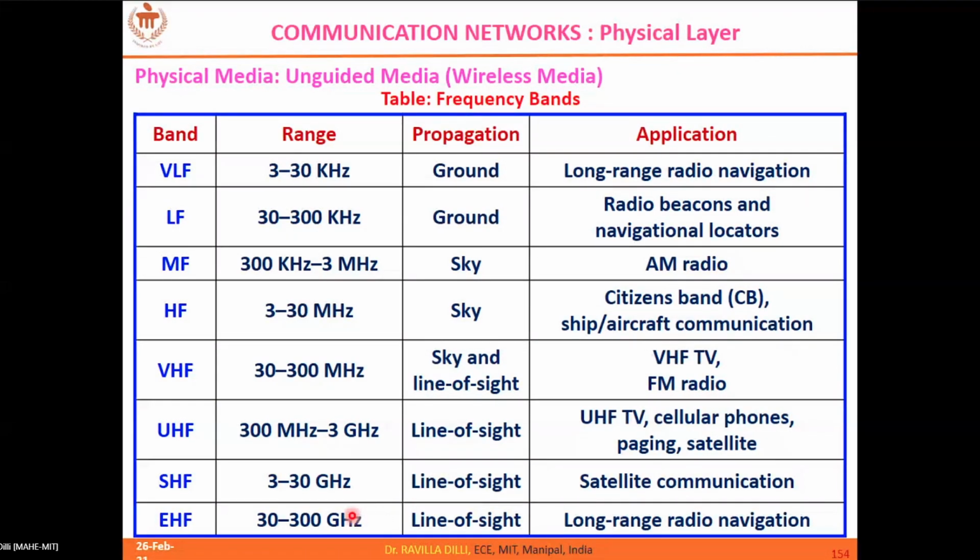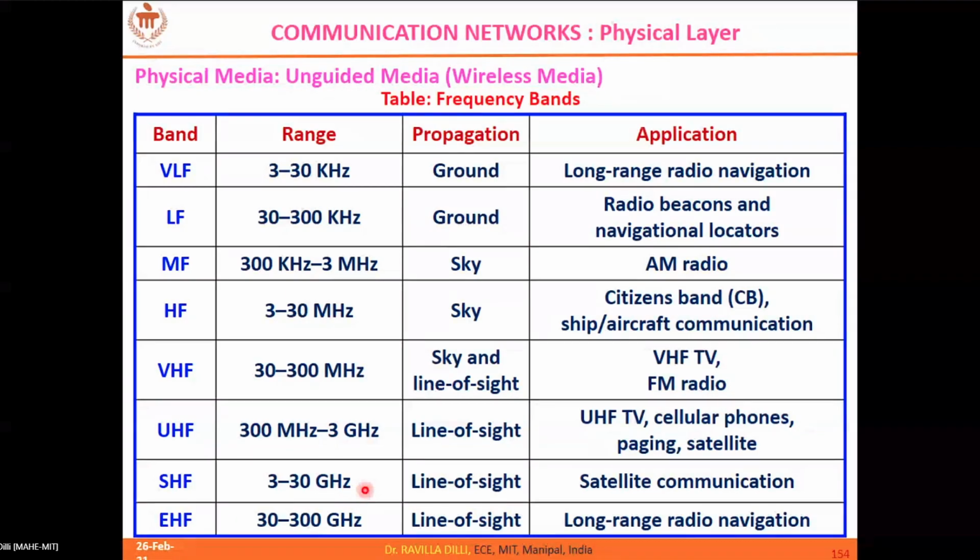For example, AM radio is somewhere around the medium frequencies, and FM radio comes in the very high frequency range, somewhere between 88 mega to 110 megahertz, if I'm not wrong. And similarly satellite communications use super high frequencies, which range from 3 giga to 30 gigahertz.